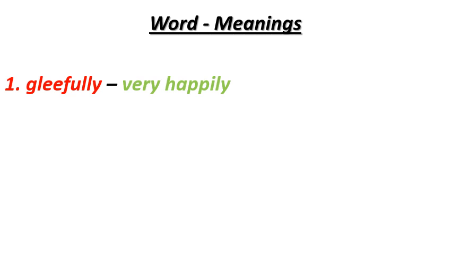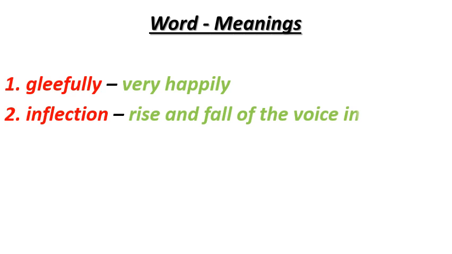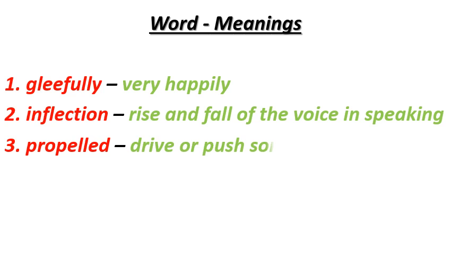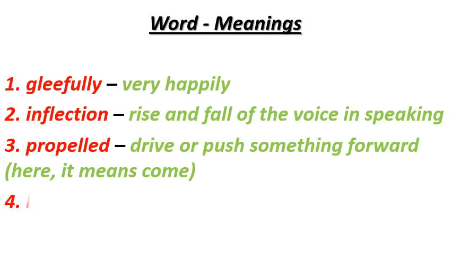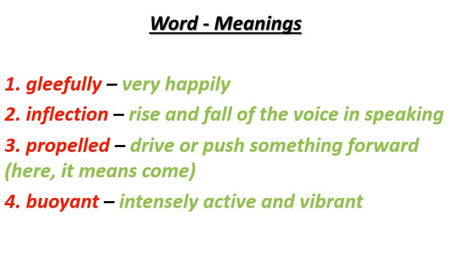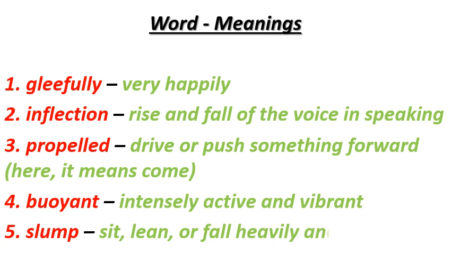Now let's see the meanings of the words in detail. Number 1 is gleefully, means very happily. Number 2 is inflection, means rise and fall of the voice in speaking. Number 3 is propelled, means drive or push something forward. Here it means calm. Number 4 is buoyant, means intensely active and vibrant. Number 5 is slump, means sit, lean or fall heavily and limply.